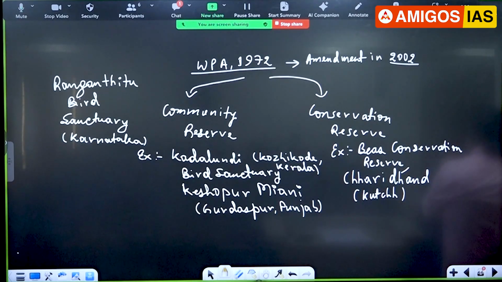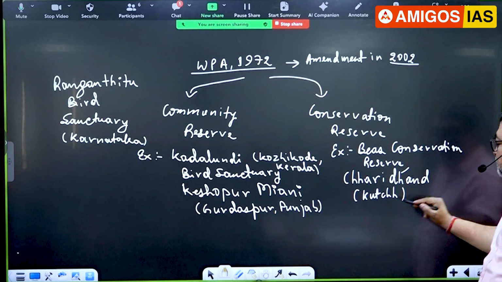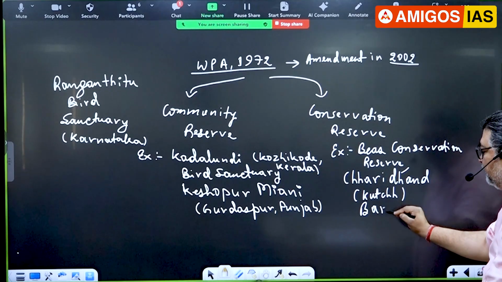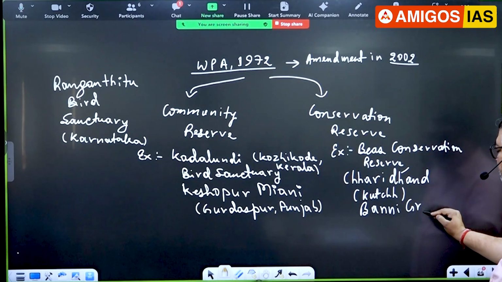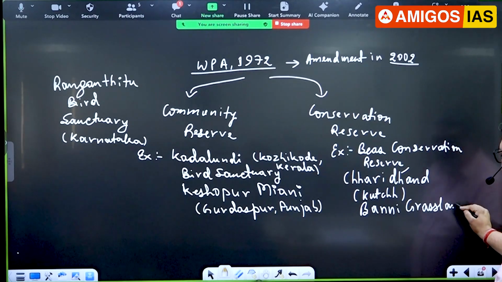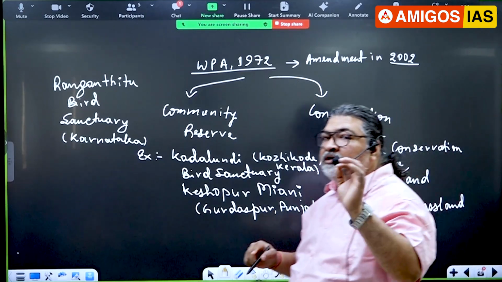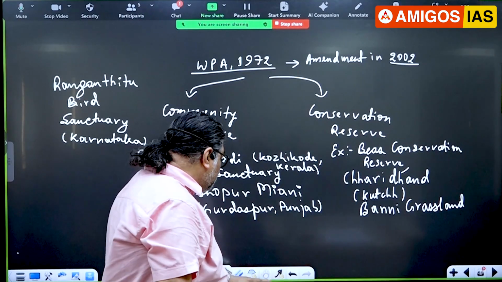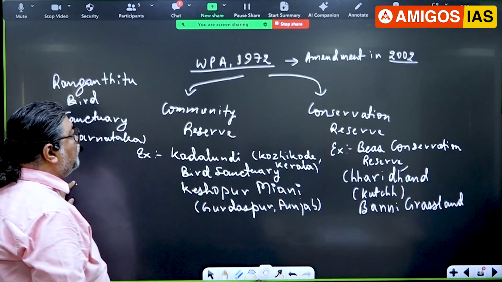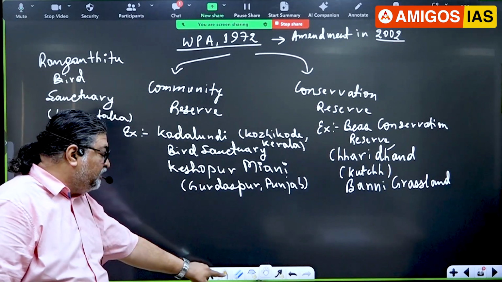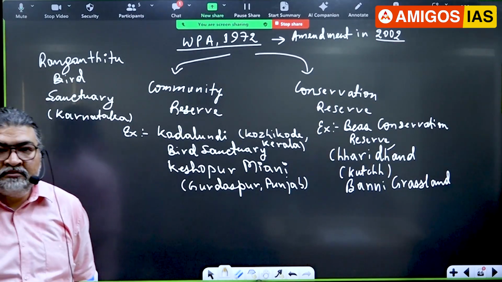Now, what is very important here? There's a grassland which goes up to Pakistan. Tell me, which part of Pakistan is adjoining Gujarat, that Kutch part? Sindh. The Sindh province of Pakistan. And what is the name of the grassland? Banni, B-A-N-N-I. Banni grassland. One of the very important bird species you have read in current affairs is the GIB, Great Indian Bustard.